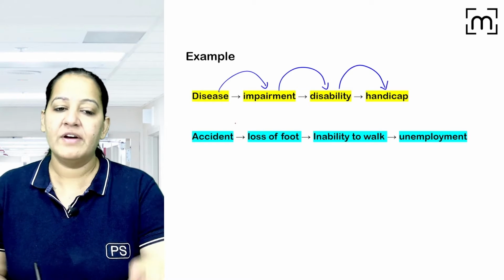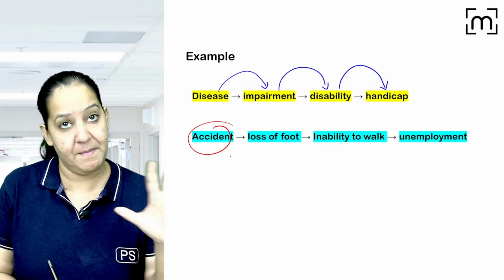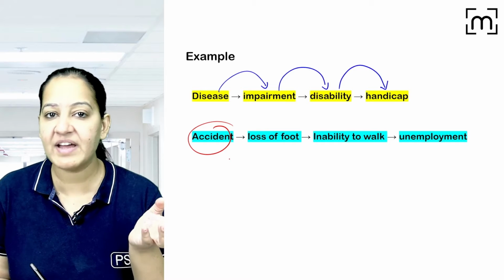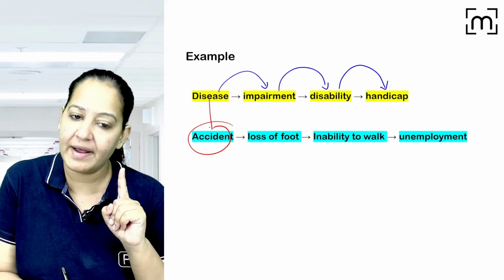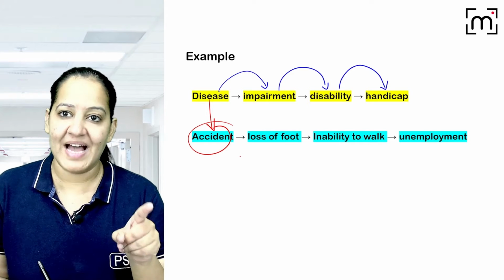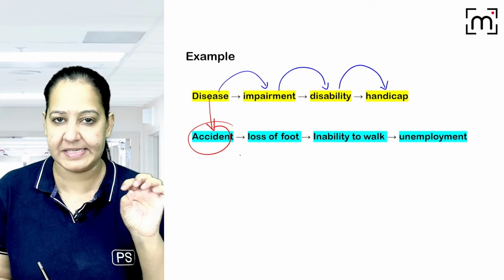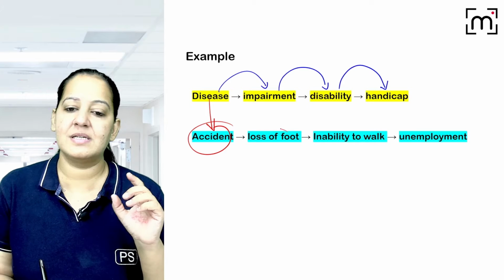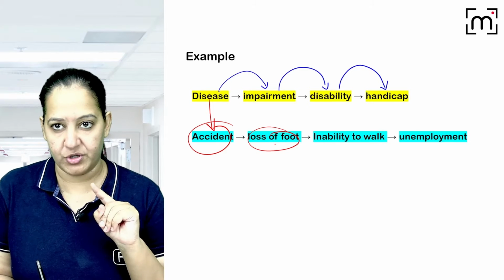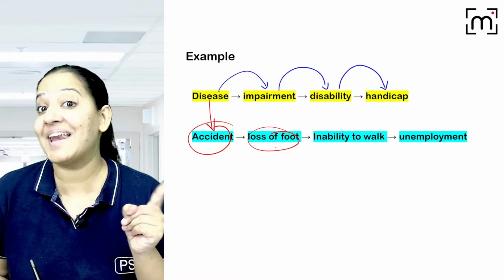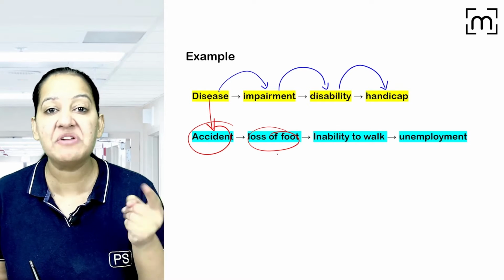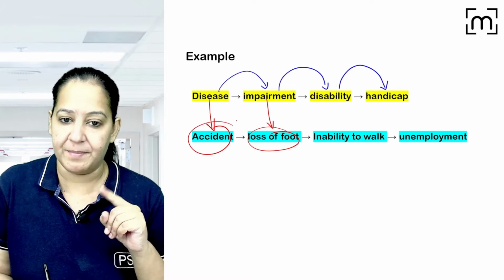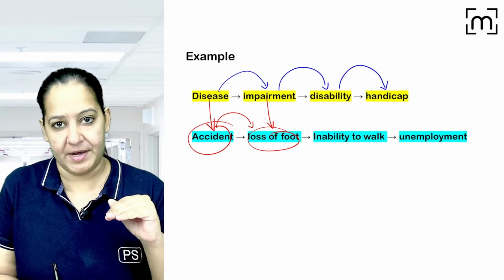What do you mean by that? For example, there is an accident of a person. Imagine there is a healthy person, the person has an accident. An accident is not a normal condition, it's an abnormal condition. So I consider the accident, because of the accident, whatever is happening in that person, that is a disease. Now in that accident, the person unfortunately lost the foot. Loss of any anatomical structure, or impairment in physiological or psychological functioning, is known as impairment. So disease leads to impairment.